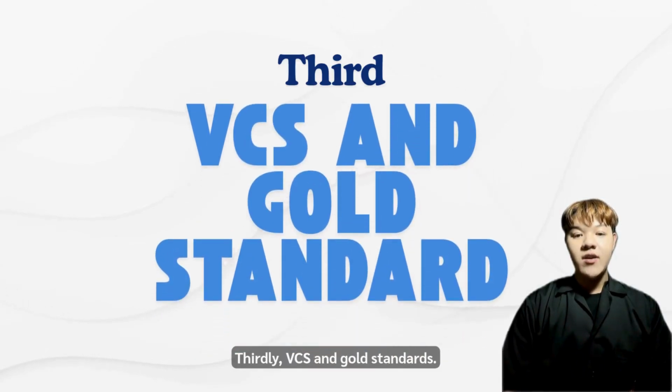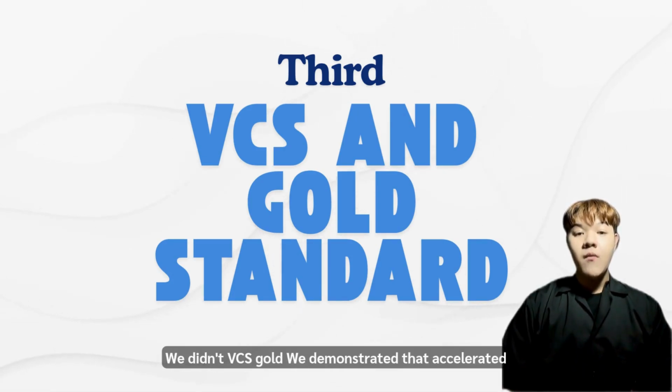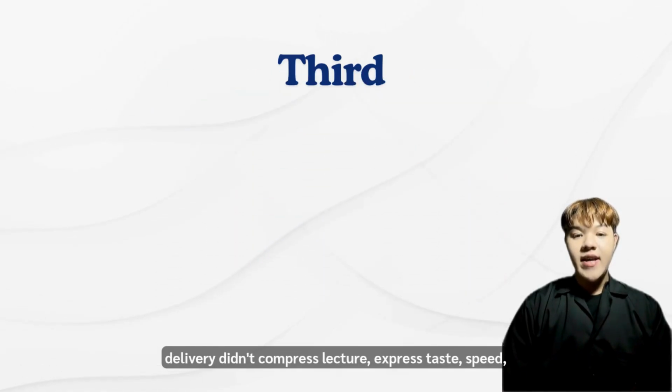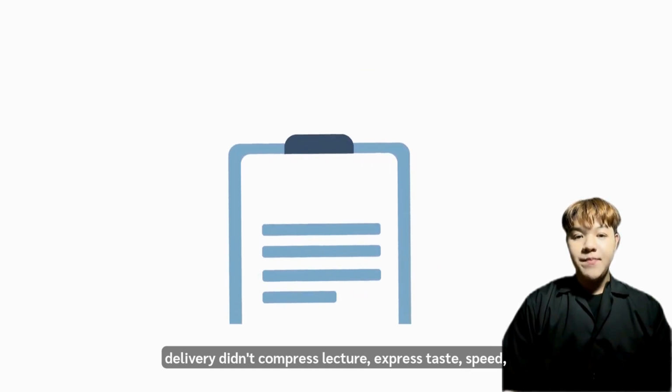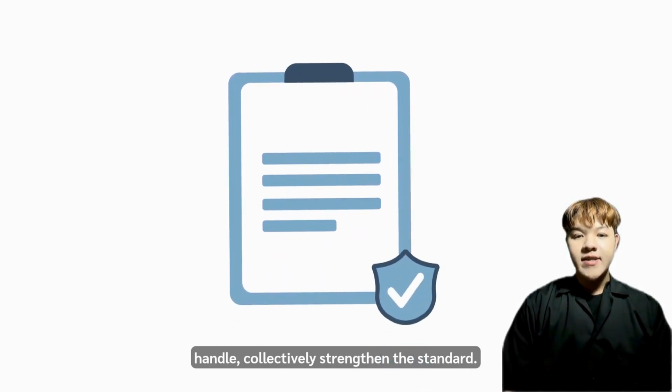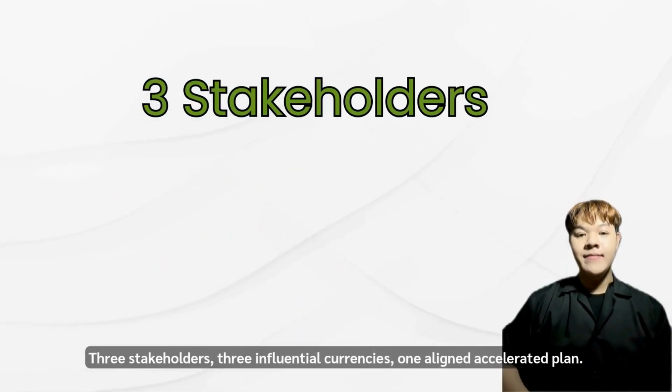Thirdly, VCS and Gold Standard. As the certifying bodies, their currency is integrity and precedent. We demonstrated that accelerated delivery didn't compromise the record; it stress-tested speed and handled it correctly without weakening the standard. 3 stakeholders, 3 different currencies, 1 aligned accelerated plan.